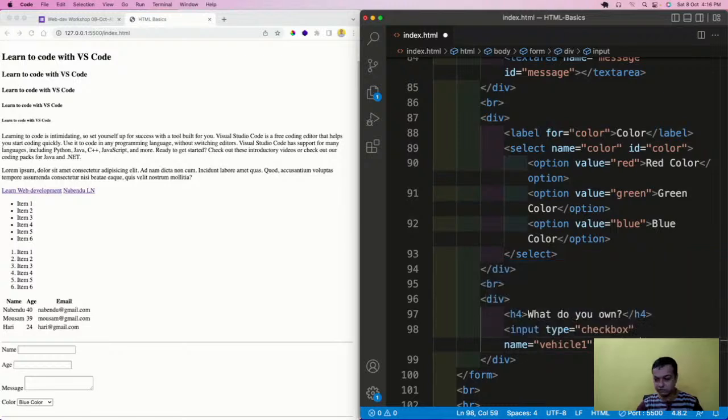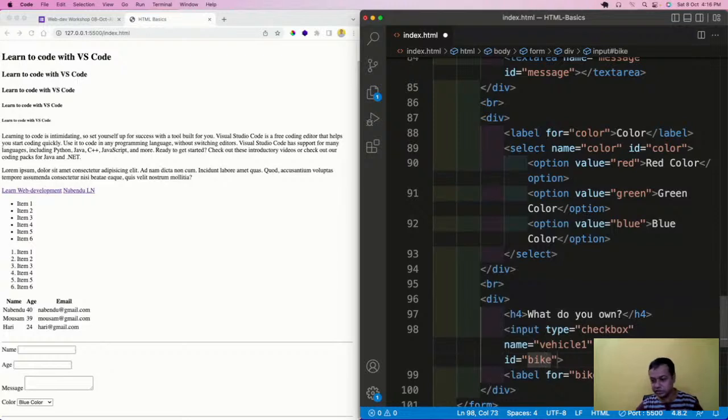value equal to bike. And one more thing, we can have a label after the input also, so the text will be shown after that. The label will be bike. If I have a for of bike, then I should also have an id equal to bike. So that is how they are a pair.